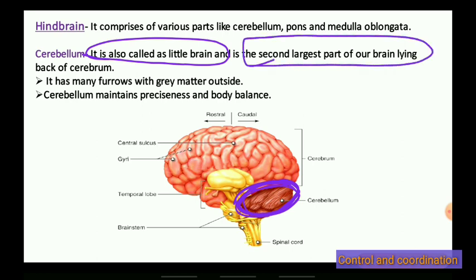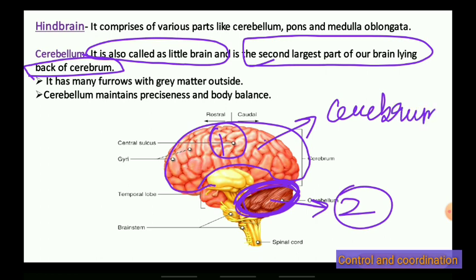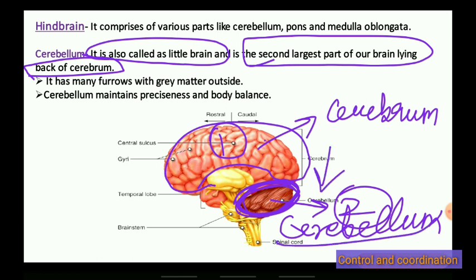After cerebrum, this is the first largest part. This is the second largest part. Cerebellum is the second largest part. It is present at the back of the cerebrum. This is cerebrum, and this is cerebellum. So at the back of the cerebrum, cerebellum is there.